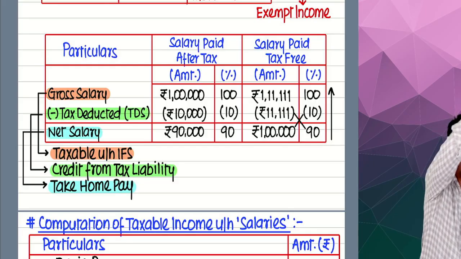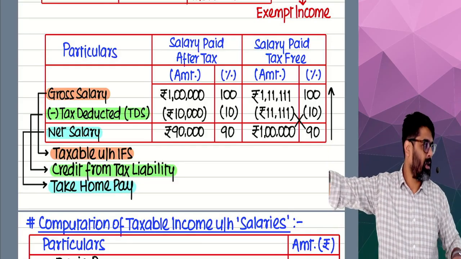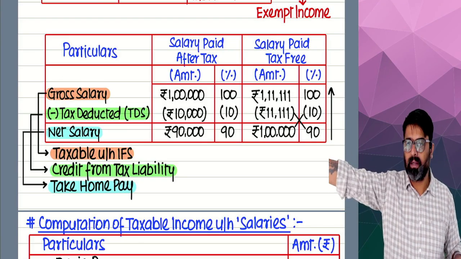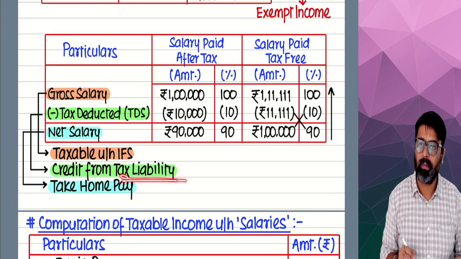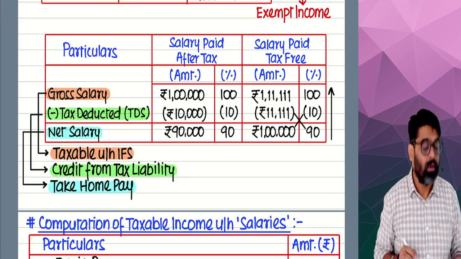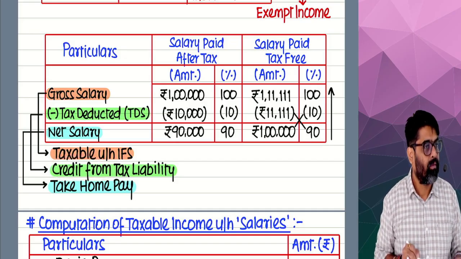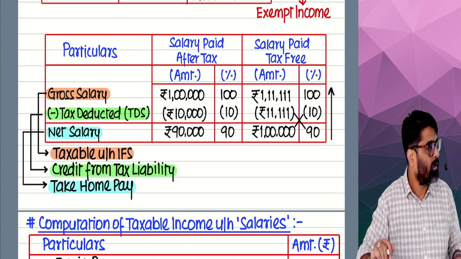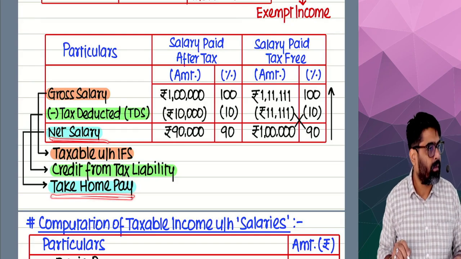And from your income, if some tax is already paid in the form of TDS, take the credit of that TDS later on. Whenever you calculate your tax liability, the TDS which was deducted will be allowed as a credit. From your tax liability, reduce this amount of TDS. And this net salary is your take home pay.